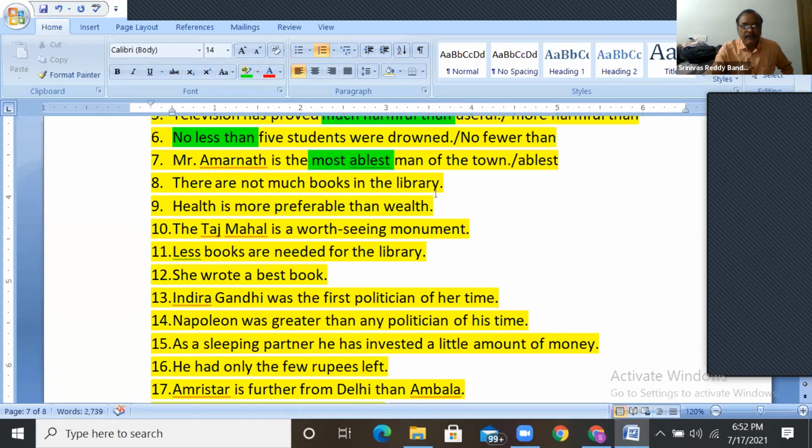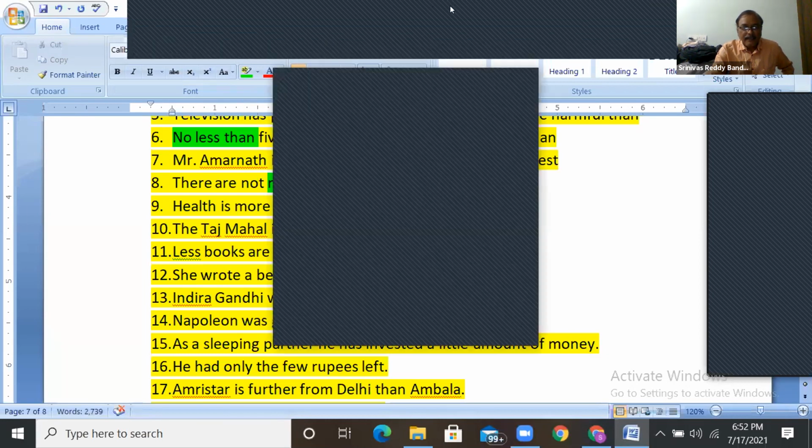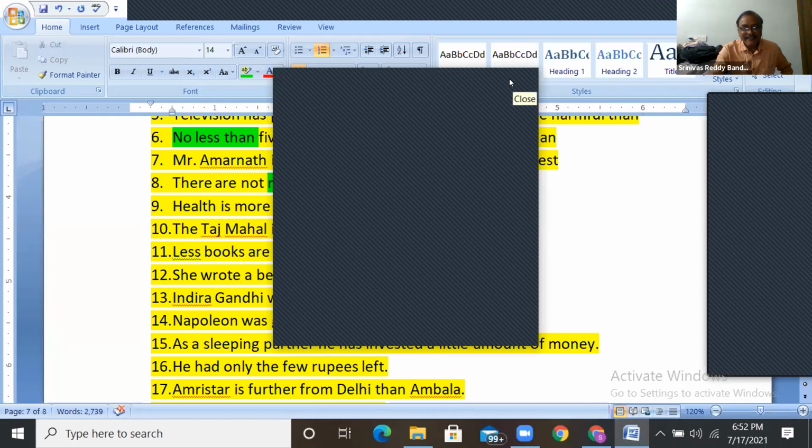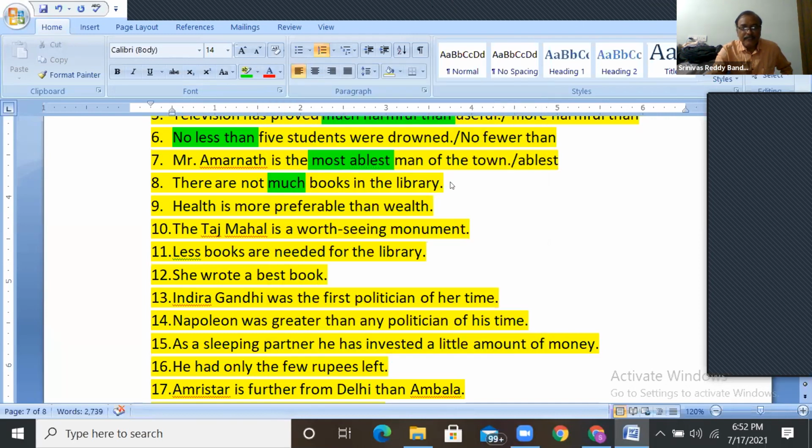There are not much books in the library. Guys, what is that? Durga Bhavani. Okay, more is wrong here. More is comparative, no? Why did you use more? You better use many. There are not many books in the library.